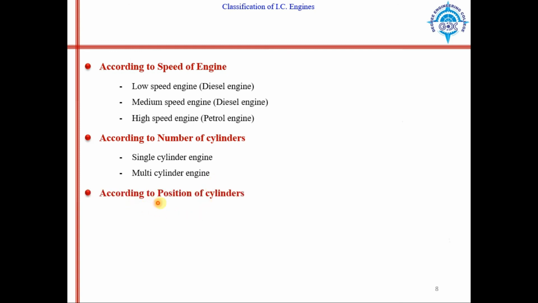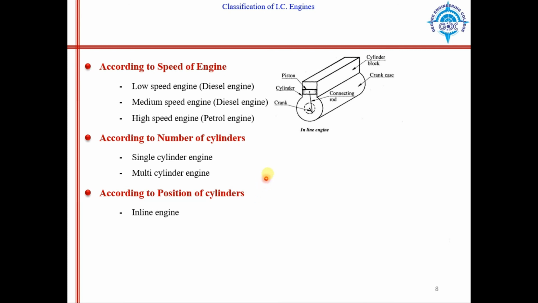And according to position of cylinders, which can be considered a sub part of multi-cylinder engines. First one is the inline engine, in which all the cylinders are kept in one line. You can see this type of engine in regular cars.